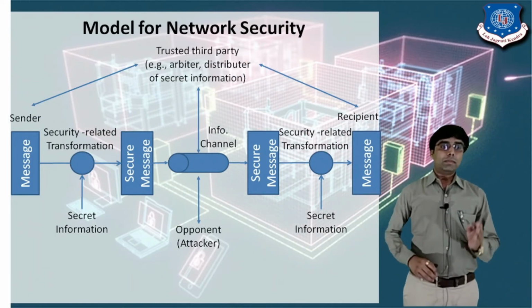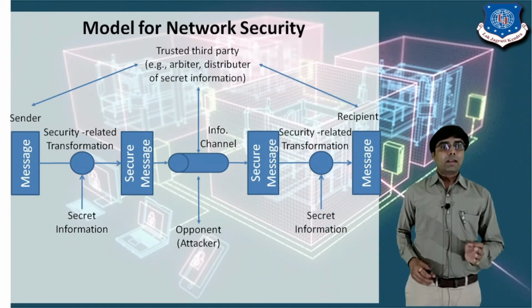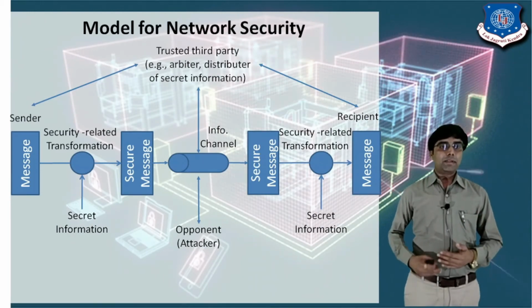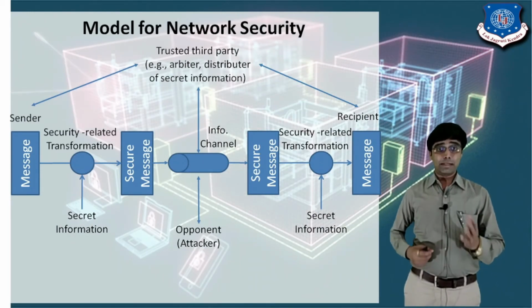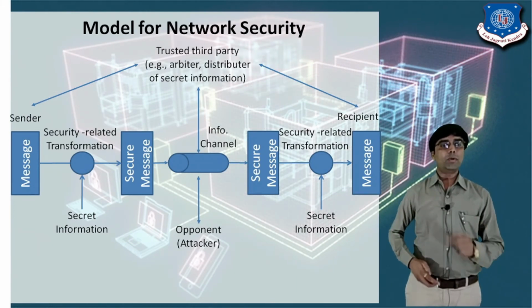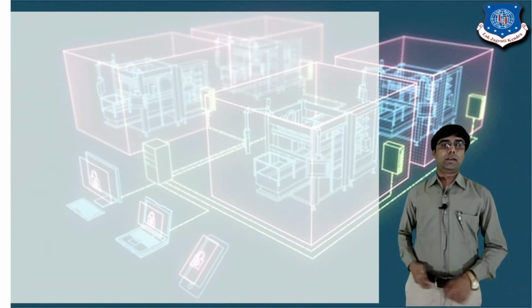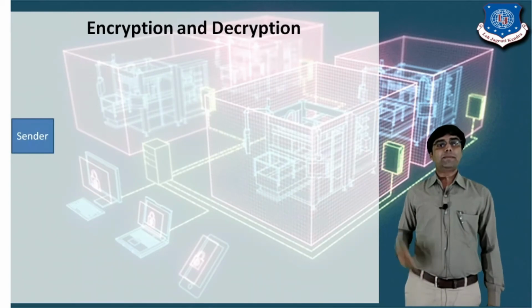So the sender encrypts the message with the key, right? After applying the encryption with the key, the receiver side decrypts the message with the key, right? So I hope you clearly see that this is the model for network security, right? Then next is encryption and decryption.